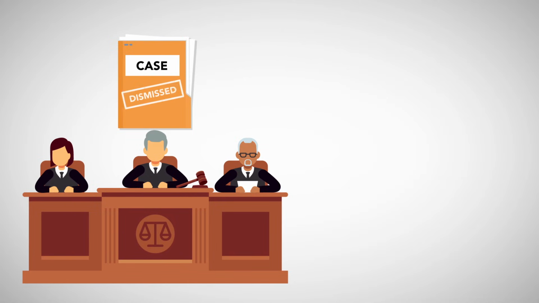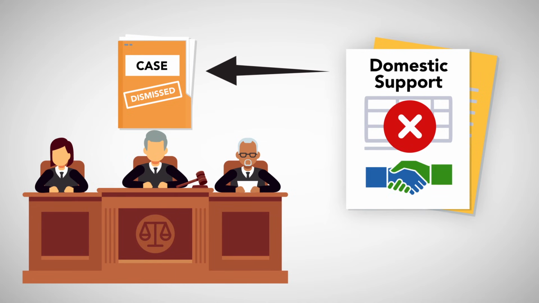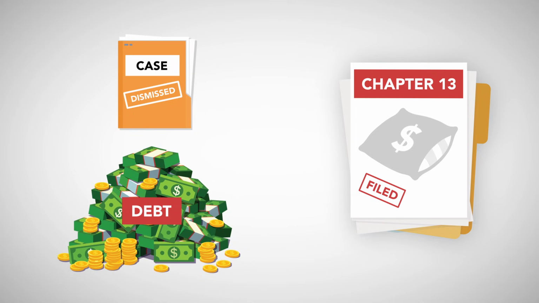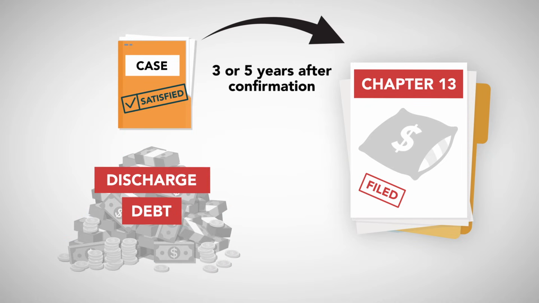The case can also be dismissed if the debtor fails to file income taxes or fails to pay any post-filing domestic support obligations. Unlike in a Chapter 7 or 11 proceeding, in a Chapter 13, the debts are not discharged until after the plan is satisfied, generally 3 or 5 years after the confirmation. At that point, any remaining debts are discharged.